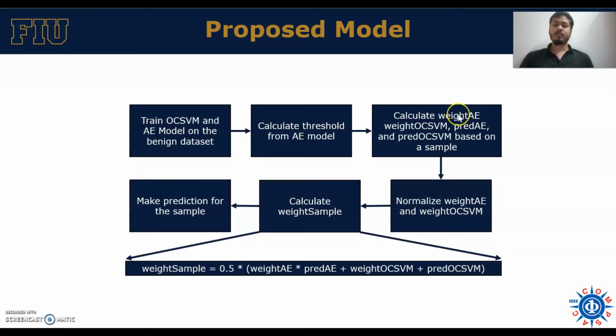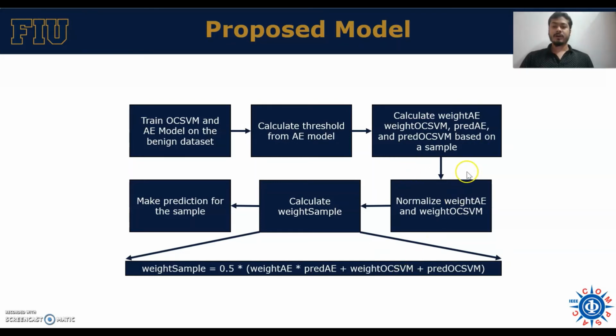After that, the weight and the prediction of both the autoencoder model and the OCSVM model are calculated on a sample which we are using to determine whether it is an anomalous sample or a benign sample. The prediction of the autoencoder model is the difference between the maximum reconstruction error threshold and the reconstruction error for the current sample, and the weight of the autoencoder model is the deviation between these two.